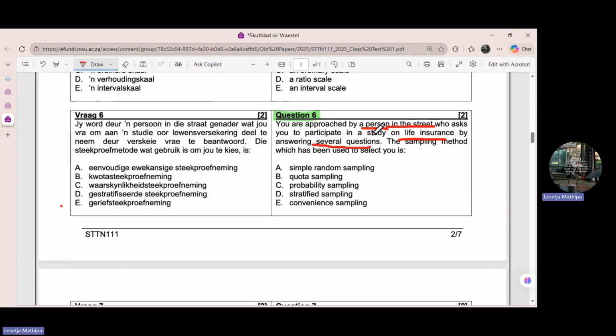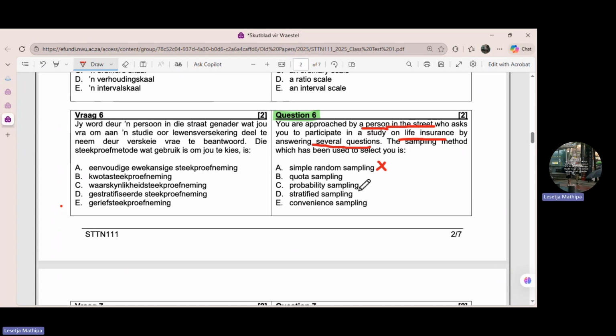But when you look at this question and the way simple random sampling works, you will see that the answer won't be A, because we don't have an equal chance of the sample being taken. So it cannot be simple random sampling. So this is out.